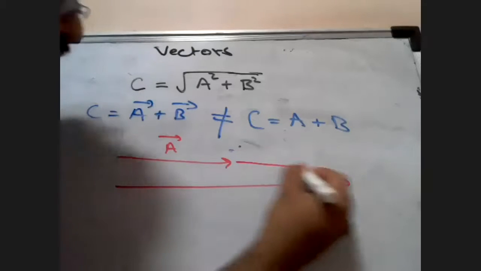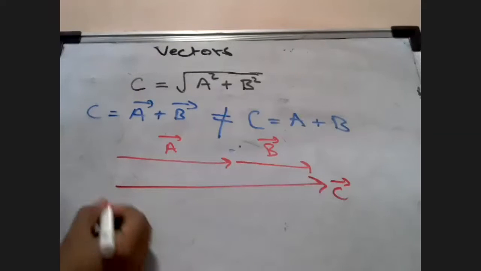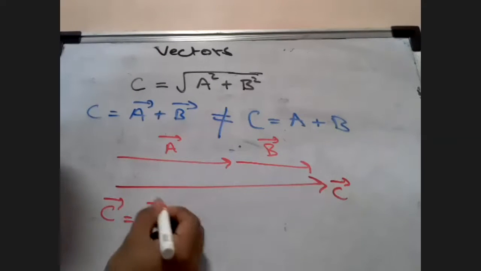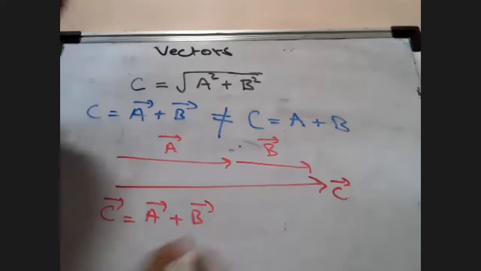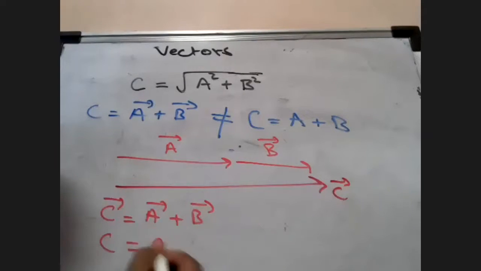And there is another vector here. This is B vector. So here can I say that C vector is of course going to be the addition of A vector plus B vector, but also I can say that the magnitude of C will be equal to the magnitude of A plus the magnitude of B. Yes or no, students? This you understood? Yes, sir.